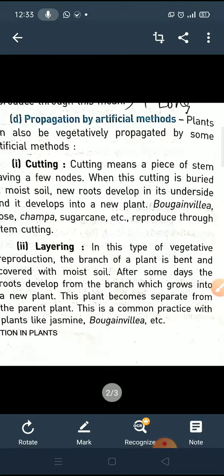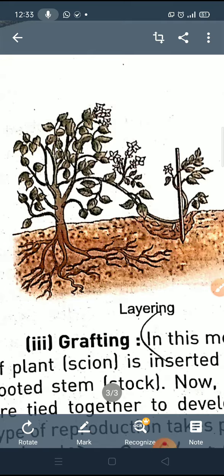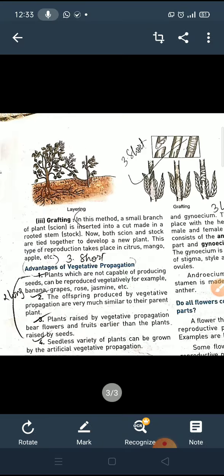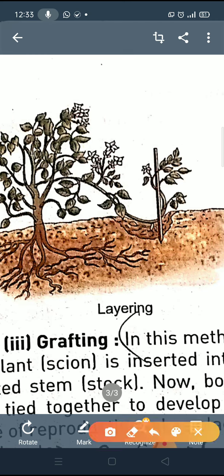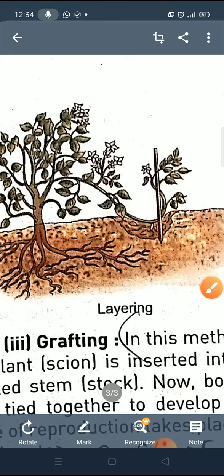I am showing you by this diagram. Here you can see this is the layering method. In this diagram, this is a plant. The stem is not detached, it stays attached to the plant, and in that way the moist soil is covered over it, and after a few days you will see new plants start growing from that portion.